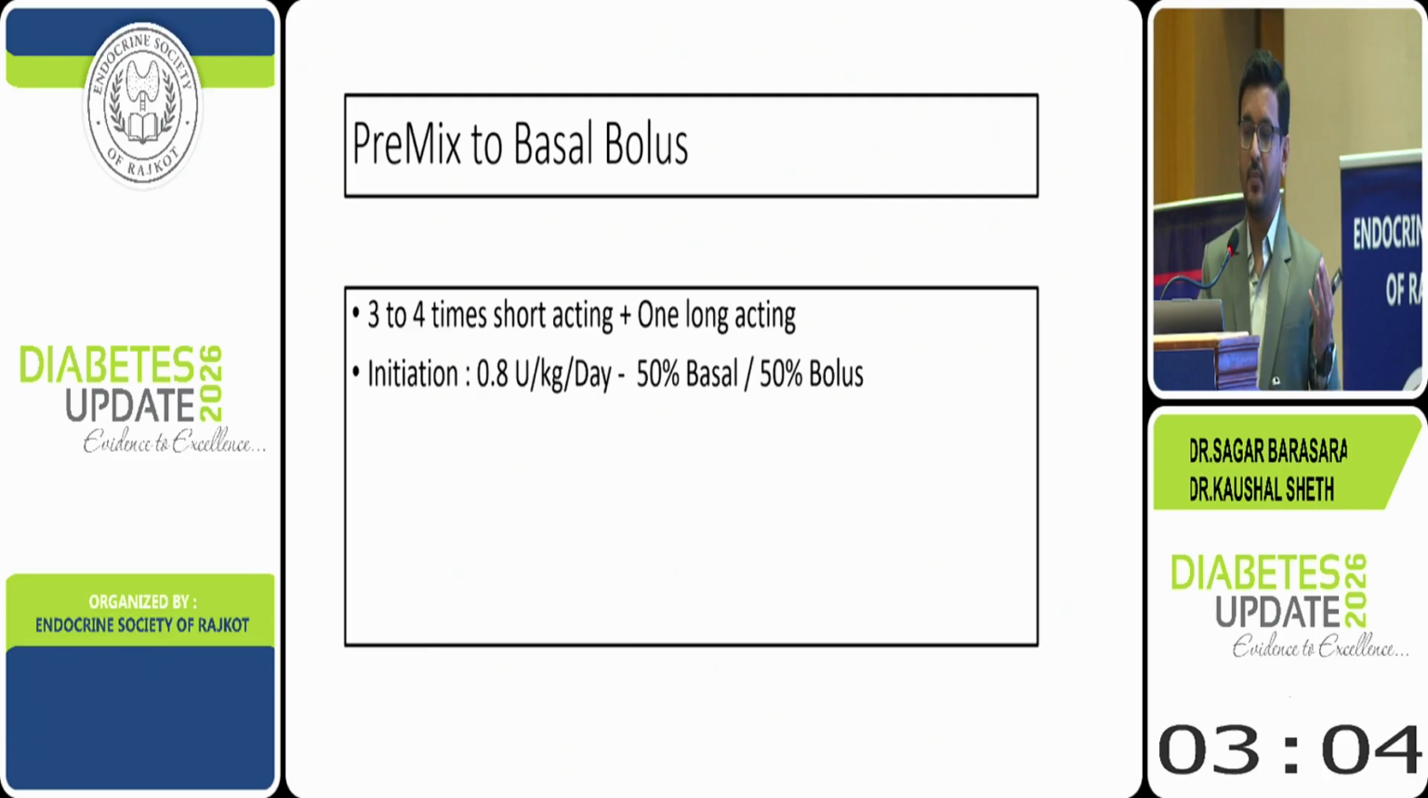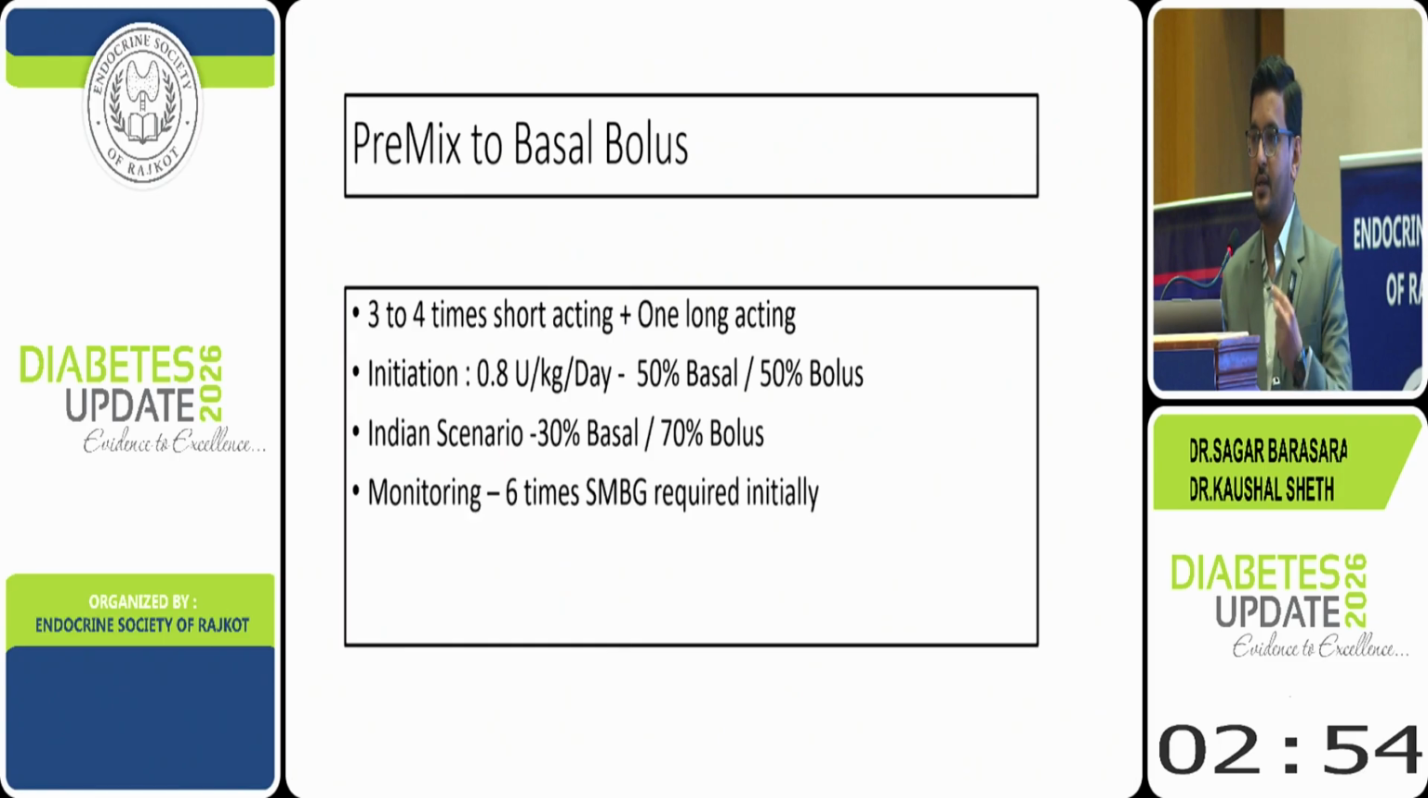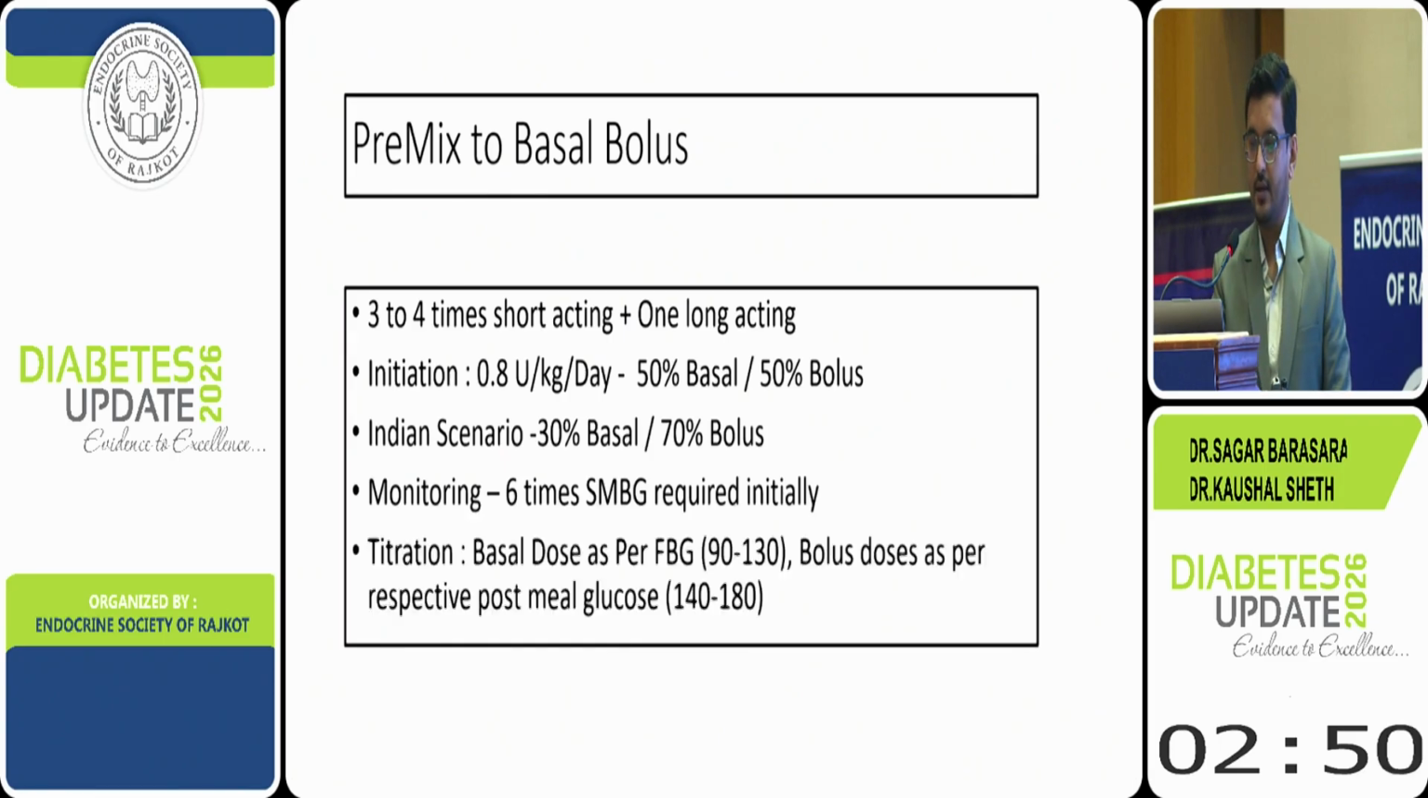Guideline says 50% basal, 50% bolus, but it does not work in the Indian scenario because we have a very high-carb diet. So we usually start with 30% basal and 70% bolus. Monitoring 6 times SMBG initially to decide all 4 doses separately. And titration is based on the fasting glucose, we titrate the basal insulin, and each respective post-meal glucose, we titrate the respective bolus doses.